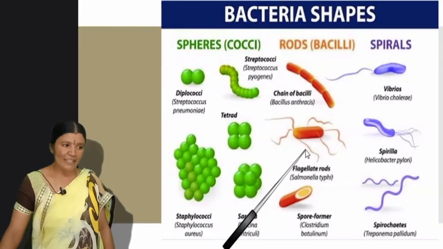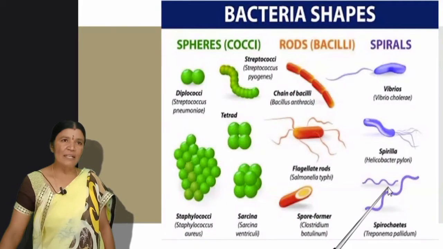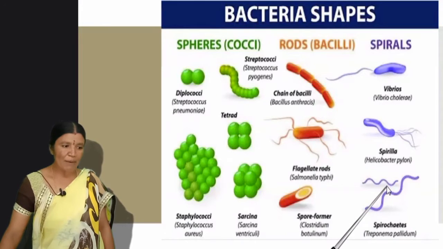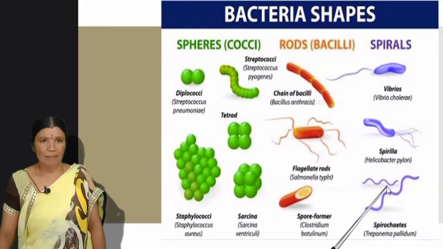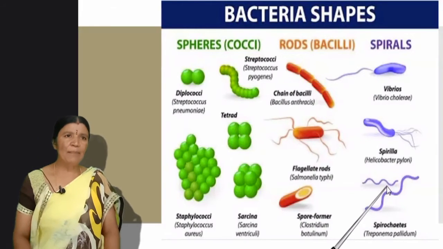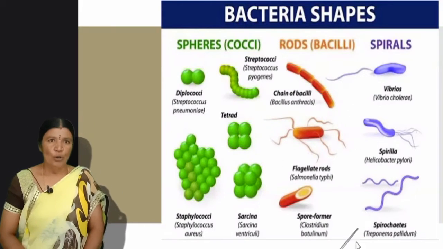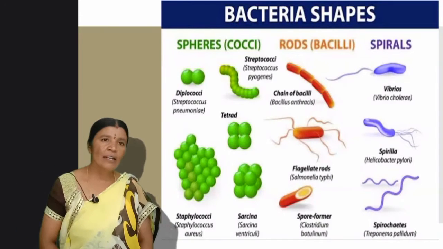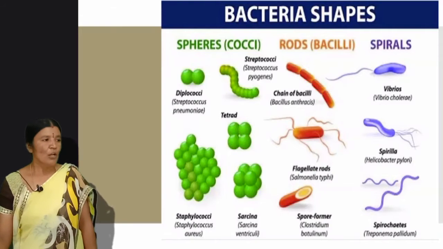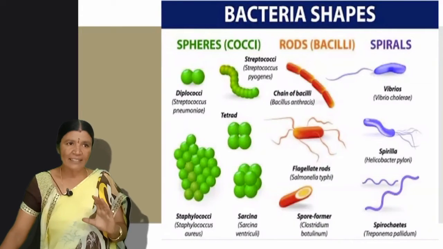Round shape is spherical shape, rod shape and spiral shaped bacteria. This can be even in spiral shape. So examples are Rhodobacteria and E. coli are examples for bacteria, children. Now you got it about the bacteria.